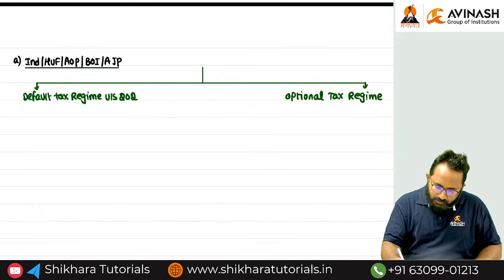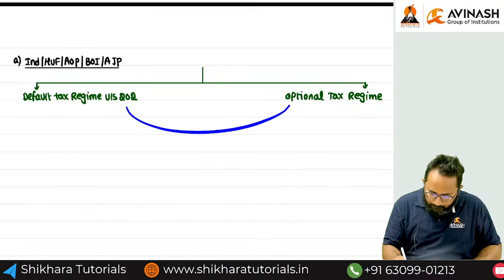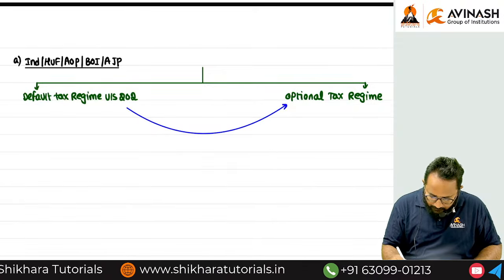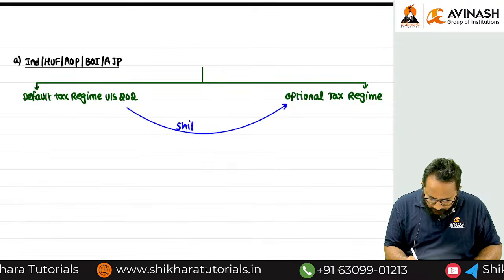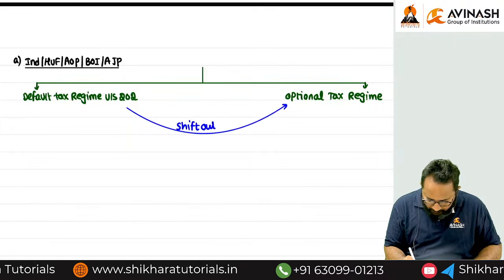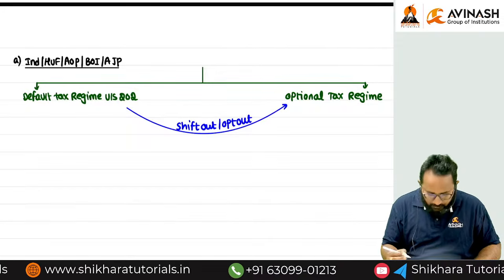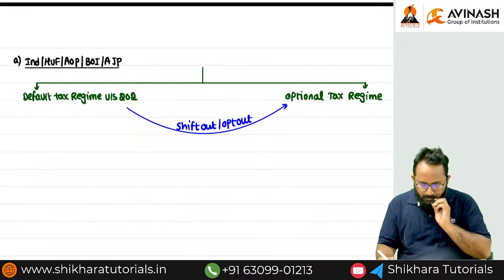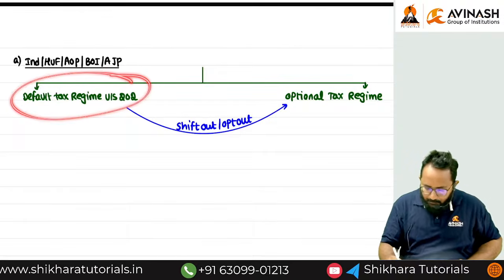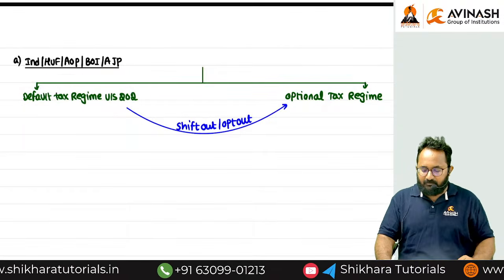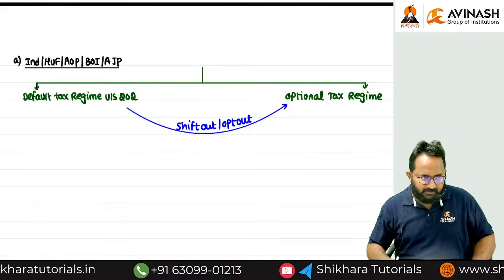Sir, how to shift out or how to opt out? Yes, ma'am. Exact words you have to remember: I want to shift out, or I want to opt out from the default tax regime. If you are shifting out or opting out, you are going to follow which regime? Optional tax regime.